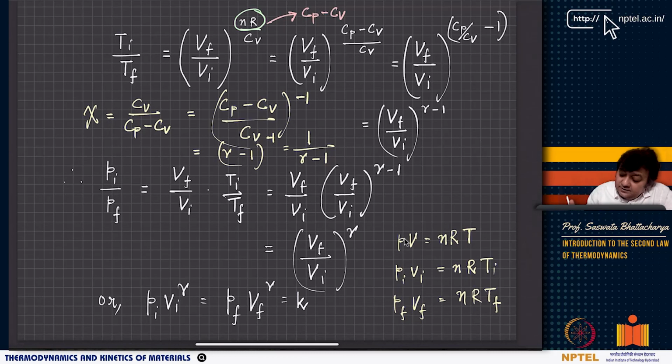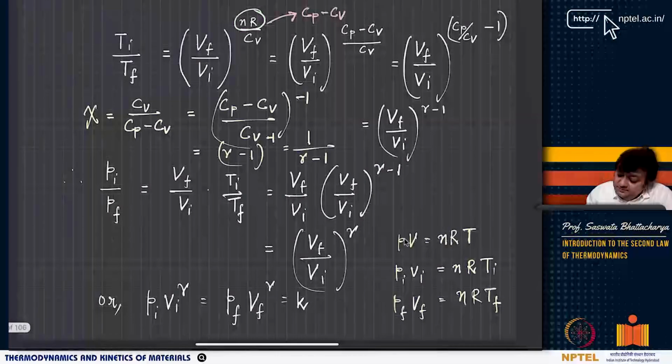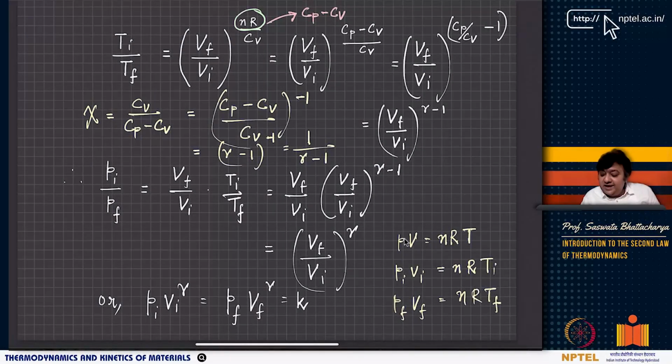Therefore one can write Pi Vi by Pf Vf equals Ti by Tf, or you can write Pi by Pf equals Vf by Vi into Ti by Tf, which, as we have found, Ti by Tf is nothing but Vf by Vi to the power gamma minus 1, right?